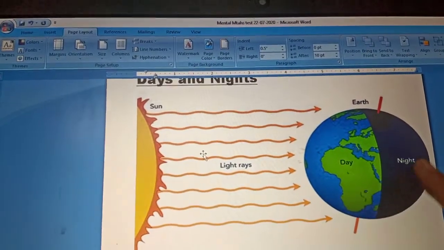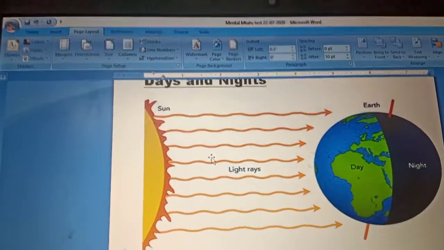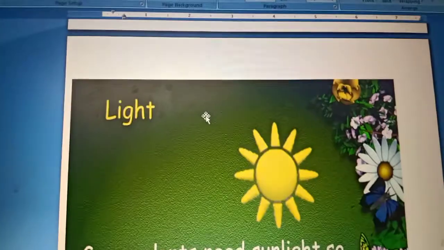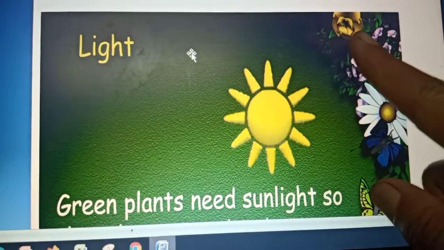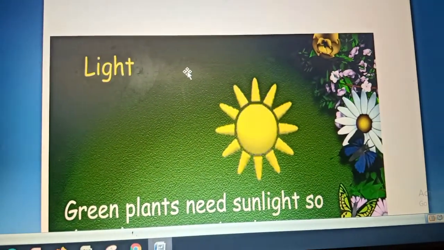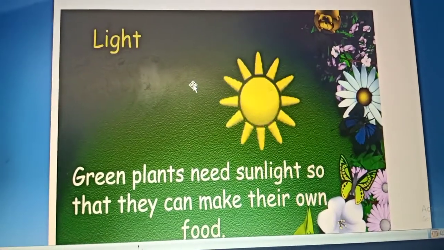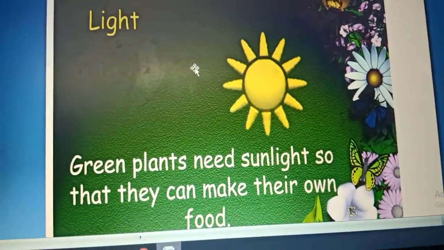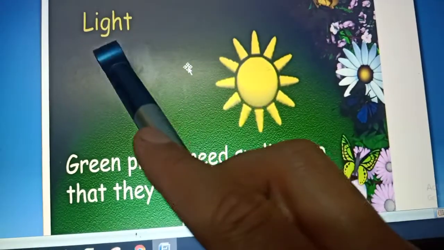Yes, okay. Now let's quickly scroll down and talk about why this light and heat from the sun is essential for life on the earth. So what happens, children, is, in one of our previous lessons I had told you that the green plants make their own food using the sunlight, right? Did I tell you this?